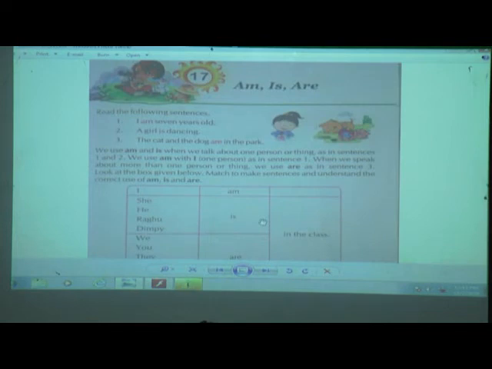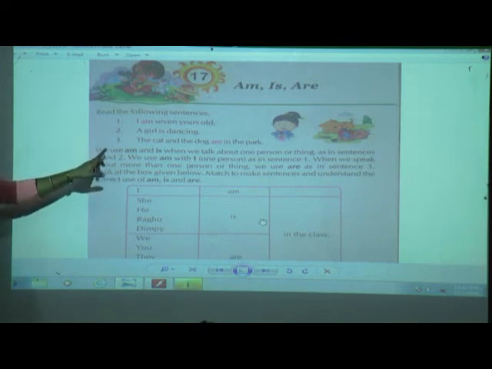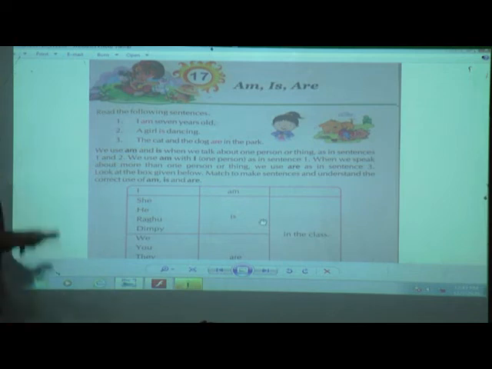I am 7 years old means right now I am 7 years old. Okay, a girl is dancing, so she is now dancing, showing the present tense. The cat and dog are in the park, so now they are in the park. So these words am, is, are show the actions going on now. But when we use was and were, it shows the past.